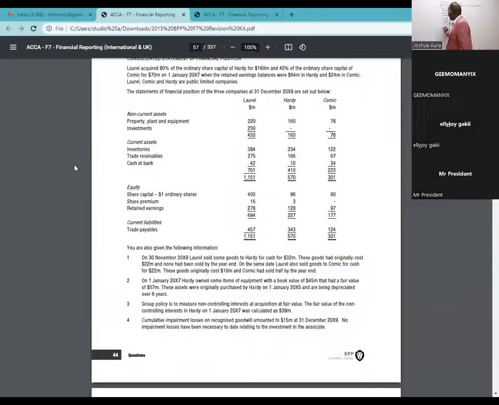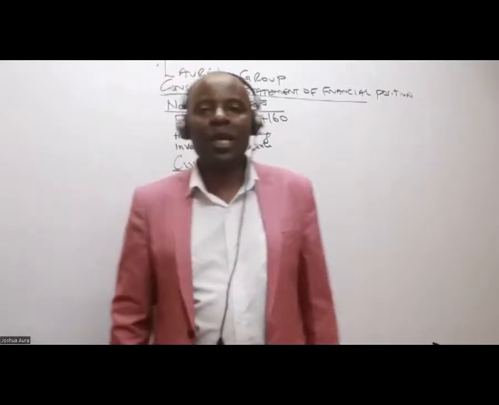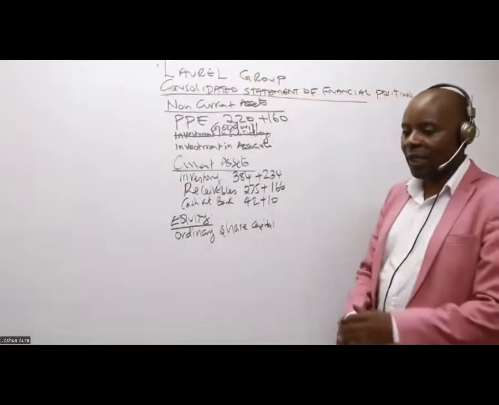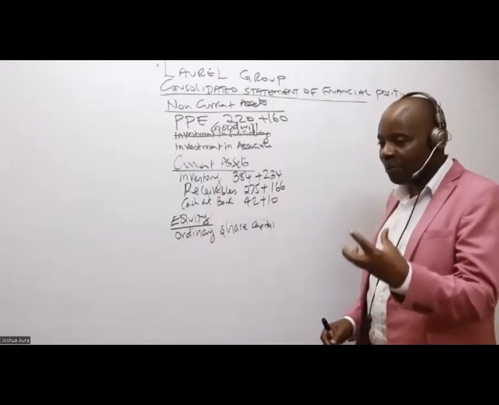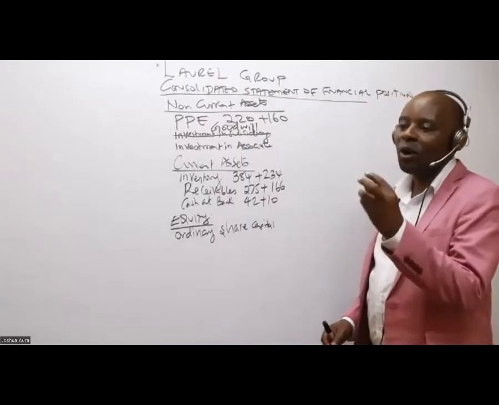And then I'll come and pick equity, of which I will start with ordinary share capital. This one is normally a free mark. What do you know about ordinary share capital for group consolidated accounts? Anybody who has an idea? That I shall always pick the parent only figure.